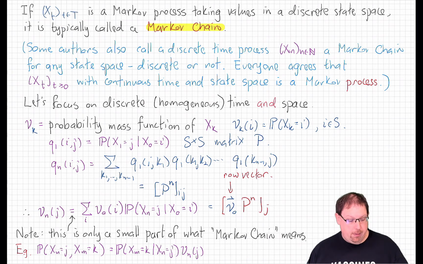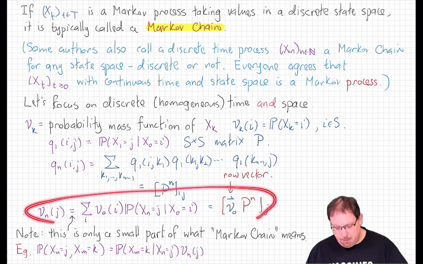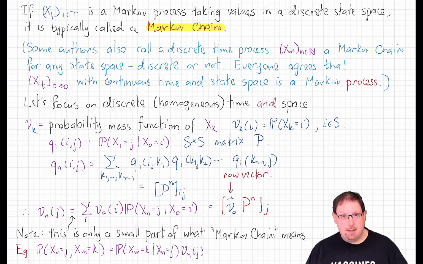Now, I want to make a couple of comments about this. The first, and this is a key one, is that this is not the only information that we have. This property alone does not tell us that the process is a Markov process. A Markov process is one that satisfies the Markov property, and so in particular, conditioned on the full past, we get the same information as conditioning on just the recent past. Or alternatively, as we've seen, that gives us nice formulas for computing the full joint distribution given the initial distribution alone and the transition kernel up to this time.